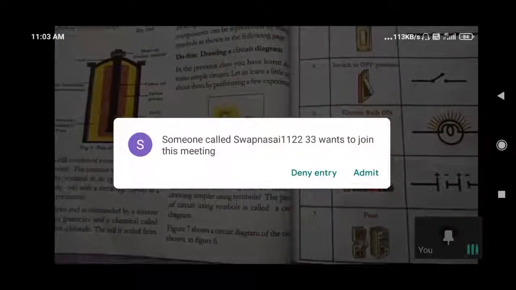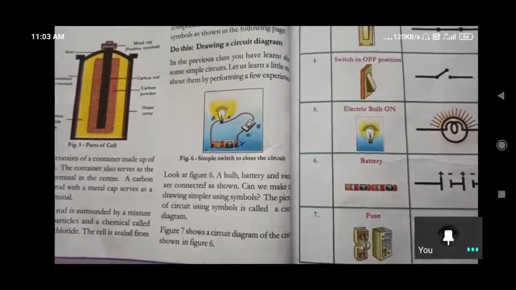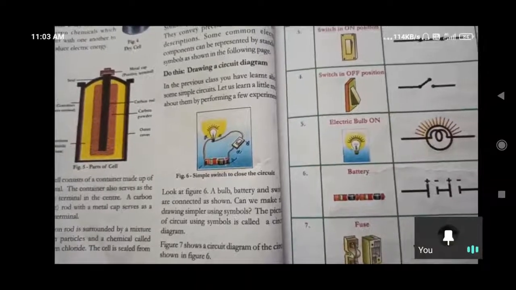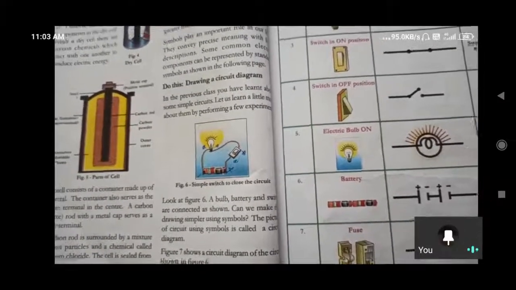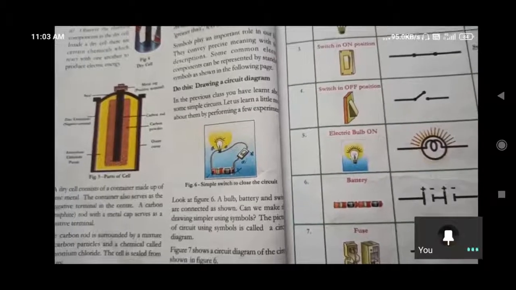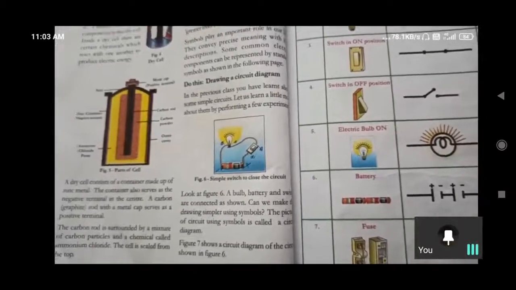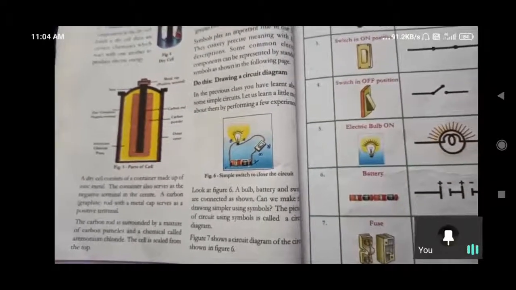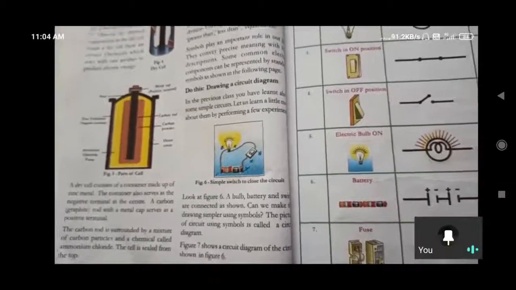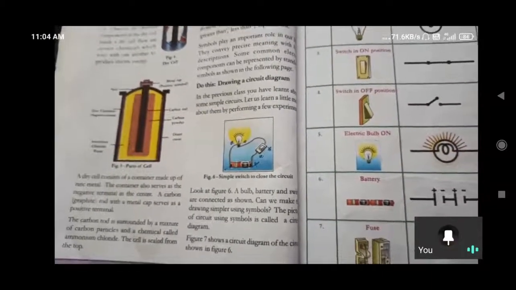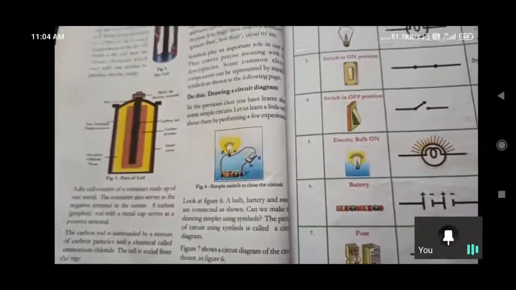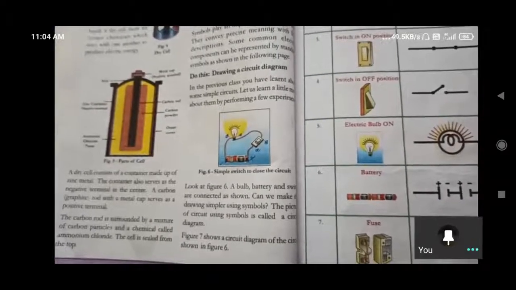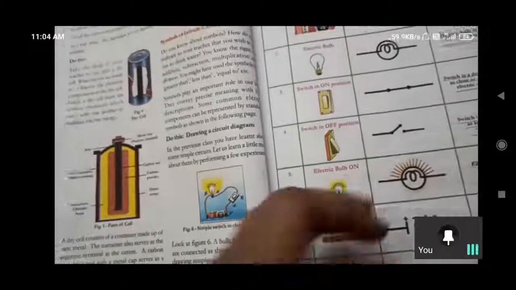Actually, the dry cell converts chemical energy into electrical energy. Only a continuous flow of electrons will give charges. Those charges are propelled and repelled by the electric field. Those charges transfer from low potential energy to high potential energy. That flow of charges is called electricity. Only a closed circuit of conductive material provides a path to the electrons, so that's why electric flow will be there. Is it okay for you up to here?